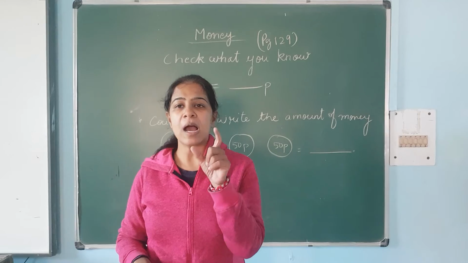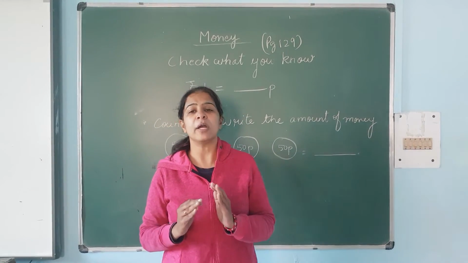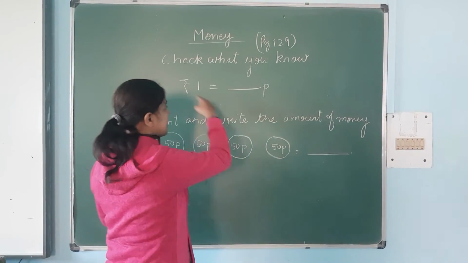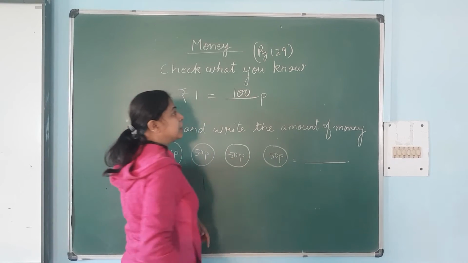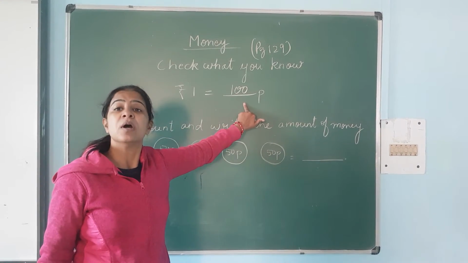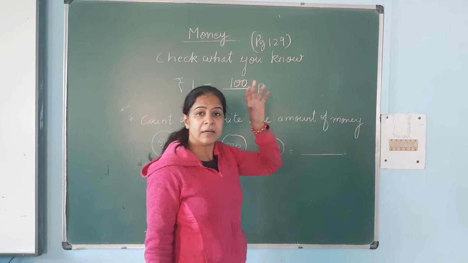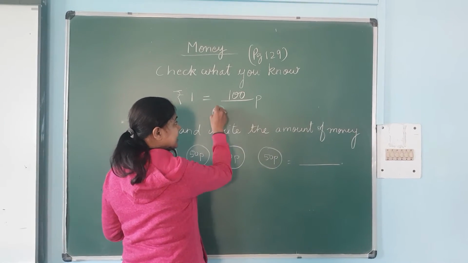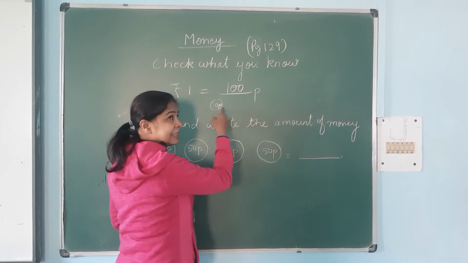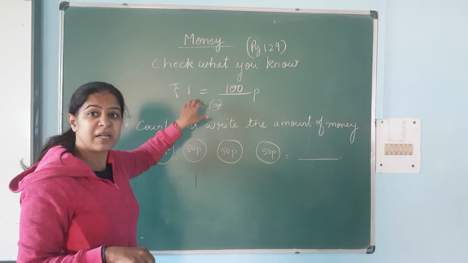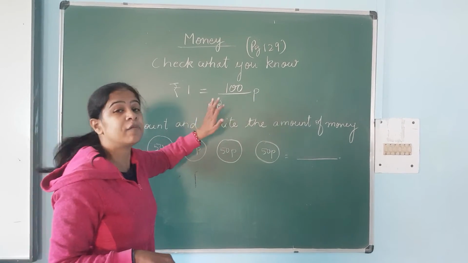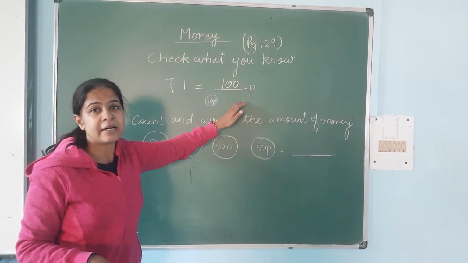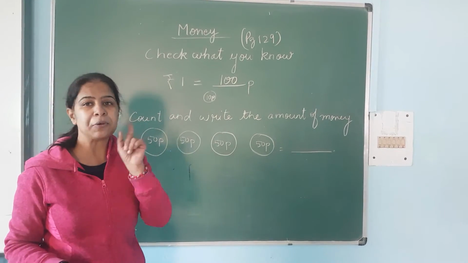Rupees means if you have a 1 rupee coin, we have 100 paise together. In 1 rupee, we know that 1 rupee is equal to 100 paise. Earlier people were using 10 paise also. So if they collect 10 coins of 10 paise, it will become 100 paise, and 100 paise is equal to 1 rupee.